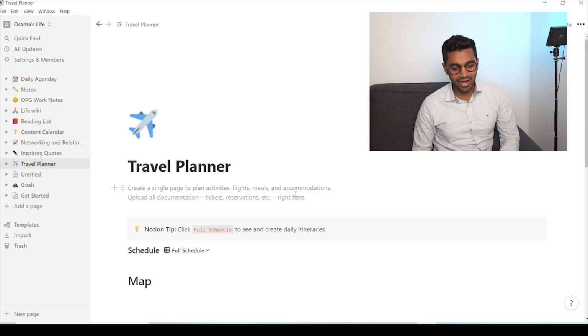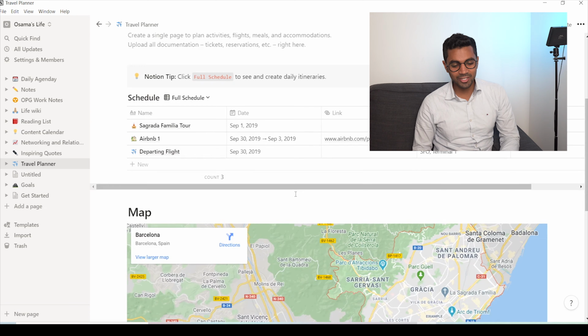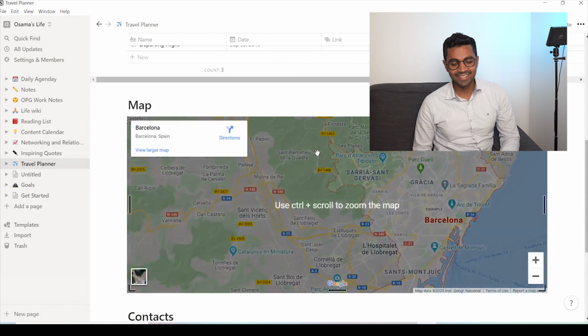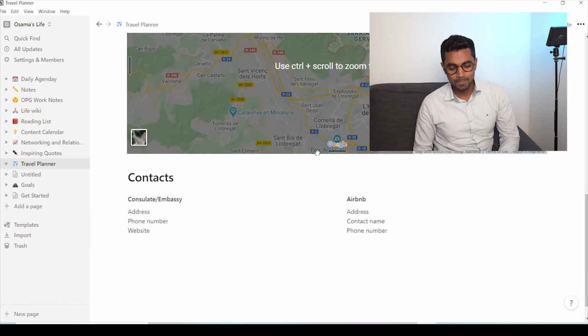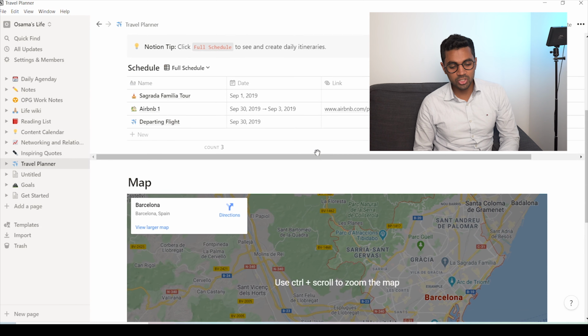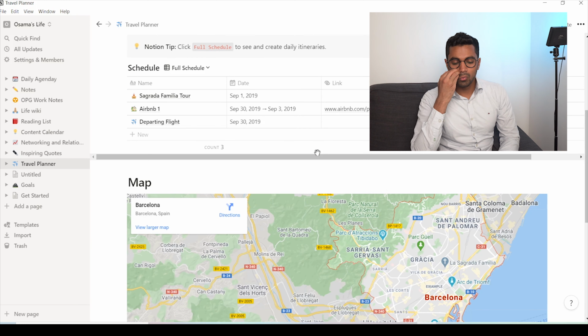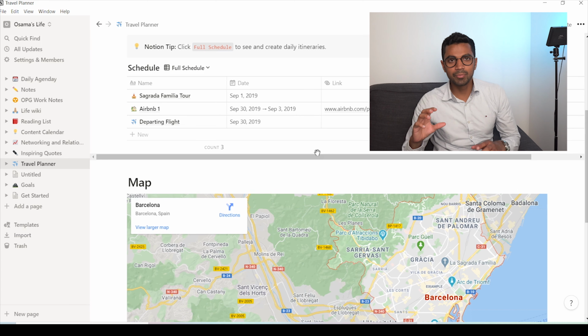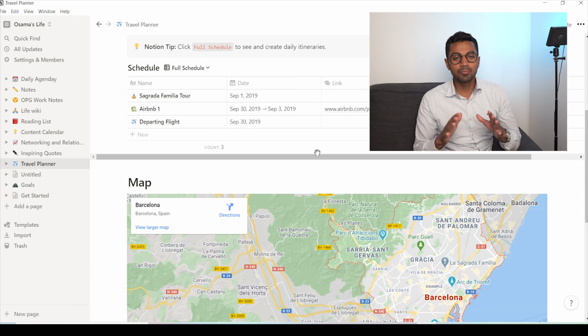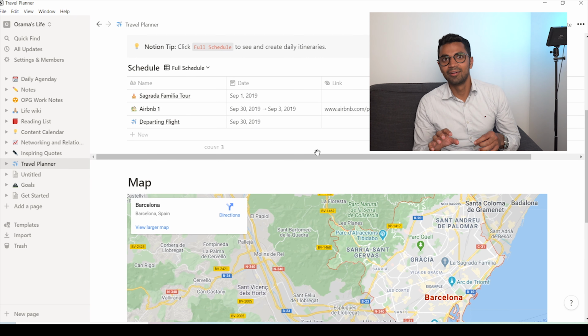Here's Travel Planner. I haven't really been using this as much because of the COVID situation. But as you can see, you can just plop down where you want to travel. A lot of the time people make travel plans in their minds and they never go through with it. Most of the time it has to do with the fact that you didn't put that travel plan down on paper. And what this tool does is it allows you to do that.